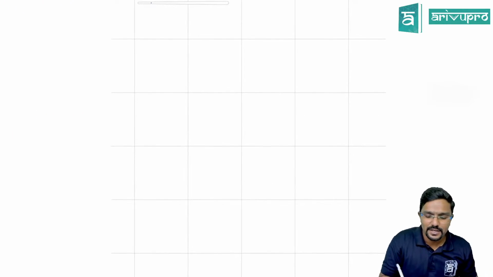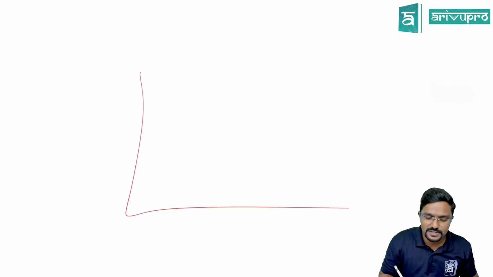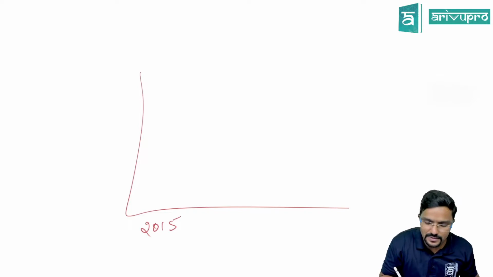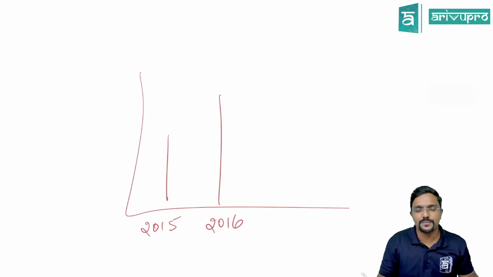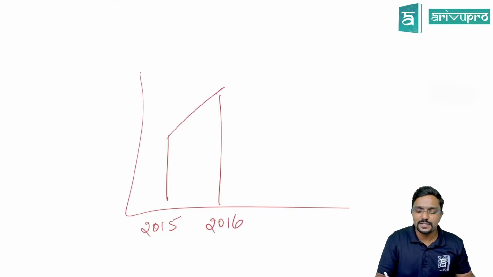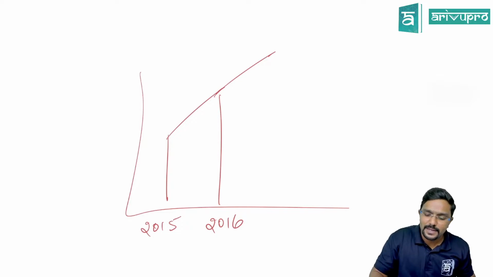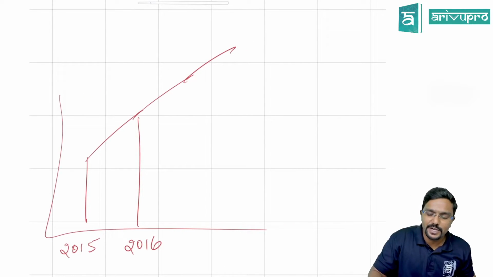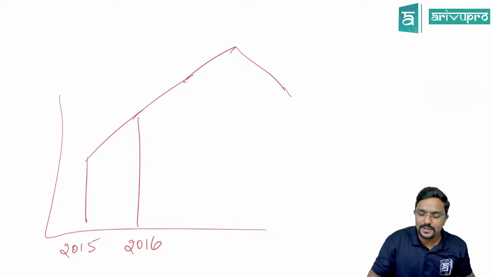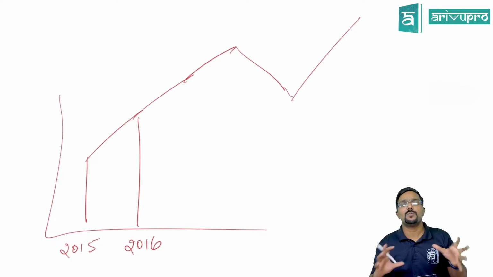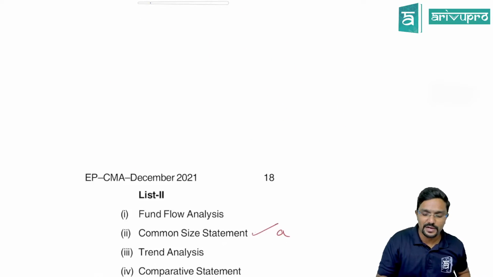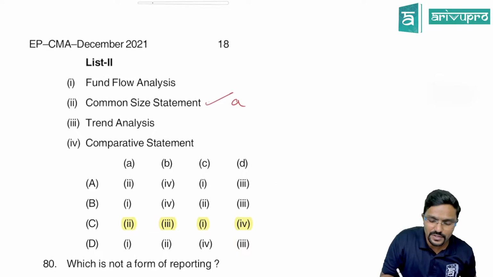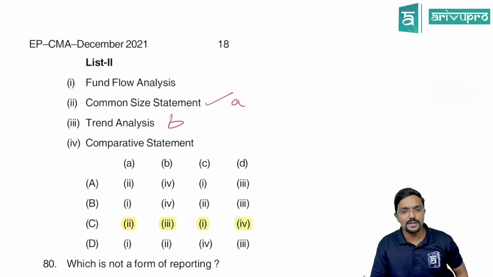For example, if you are doing a chart for sales, in 2015 how much it was, assume this much. Then in 2016 it went like this, so there is an up movement. Then in 17 it went up. Then in 19 again up. Whereas in 2021 it would have come down due to COVID. Then again it went up. So here what you are doing is trend analysis. It means you are seeing how my sales are moving from one year to another year. So that is trend analysis.